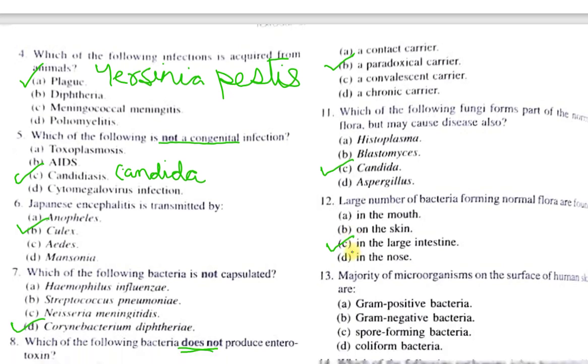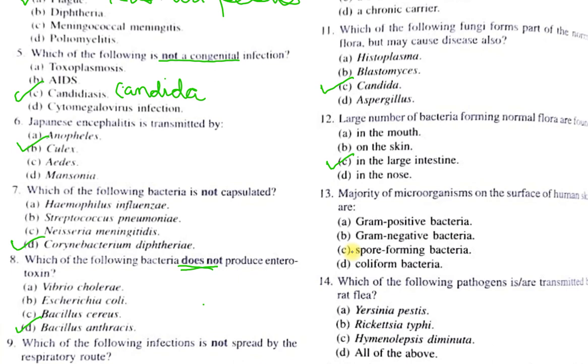Question number 13. The majority of microorganisms on the surface of human skin are A, Gram-positive bacteria, B, Gram-negative bacteria, C, spore-forming bacteria, D, coliform bacteria. Out of this, the correct one is option A, Gram-positive bacteria.